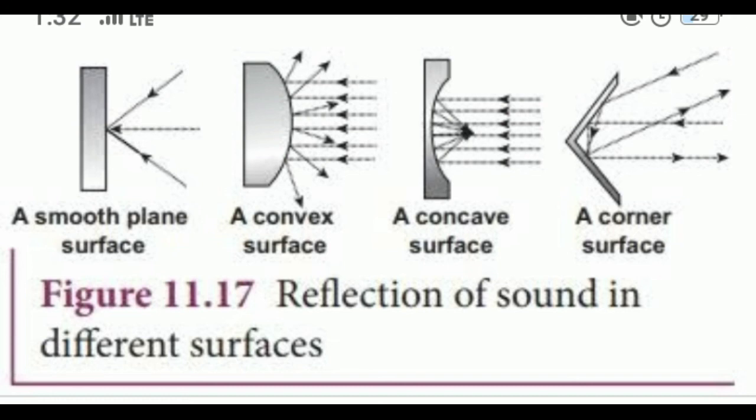Sound can also obey the laws of reflection. The angle of incidence of sound is equal to the angle of reflection. Next, when the sound wave is reflected by a surface, then the incident wave, reflected wave and the normal at the point of incidence all lie in the same plane. This concept you have already studied in 8th standard and 10th standard also.